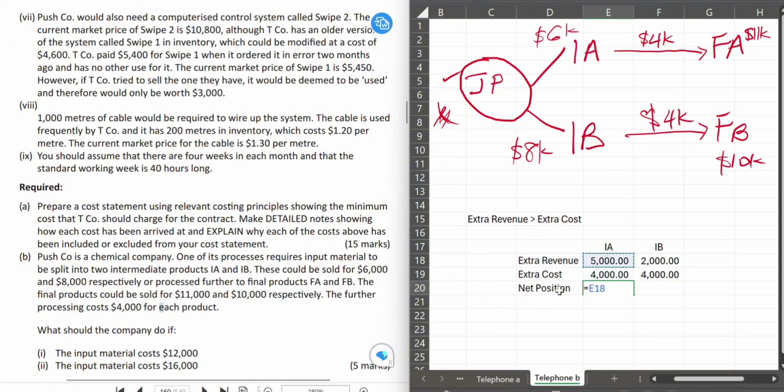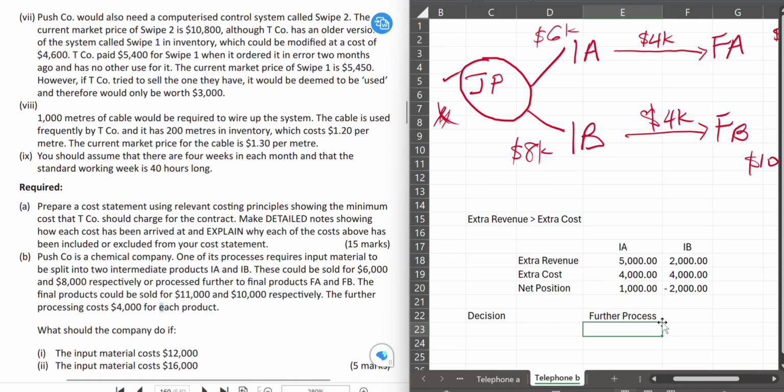So for IA, we'll be making an extra $1,000. And for IB, we'll be making a loss of minus 2,000. So we already know that for this situation, for IA, further process because it gives us extra benefit. And for IB, don't process further. So which means sell IB.